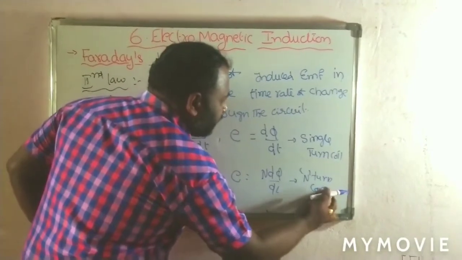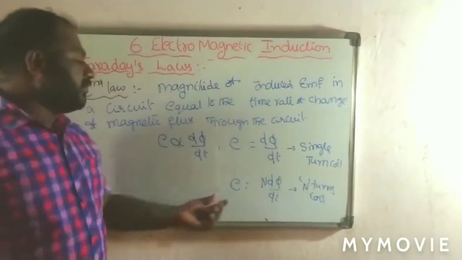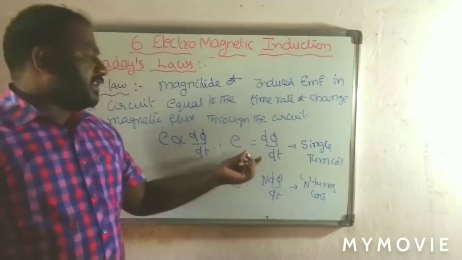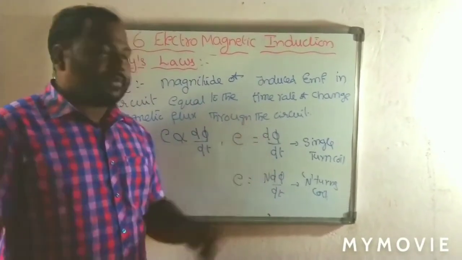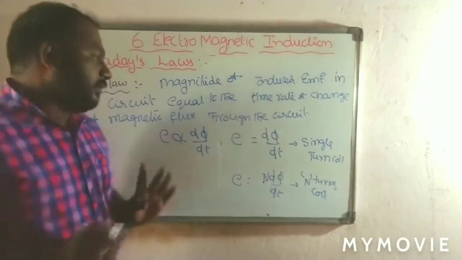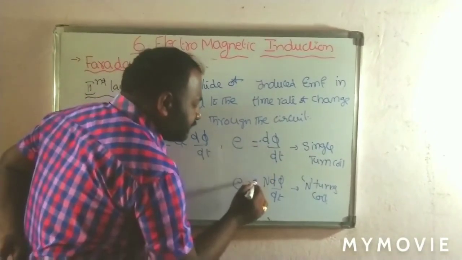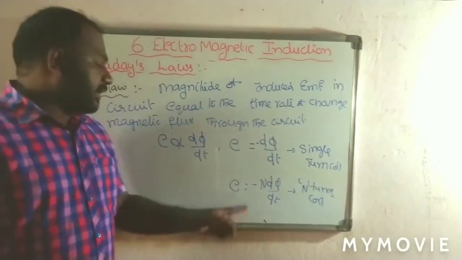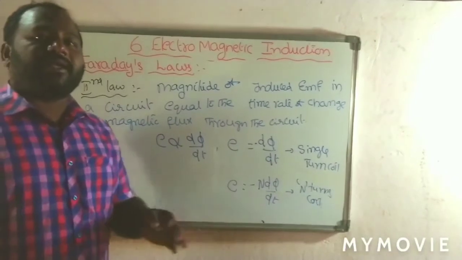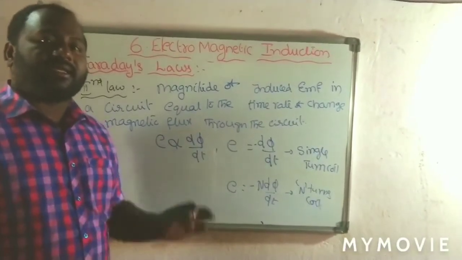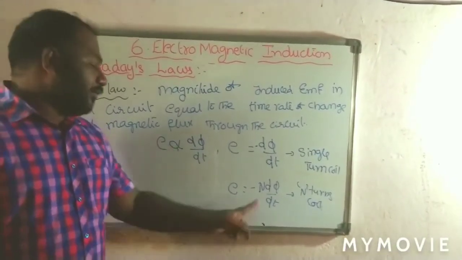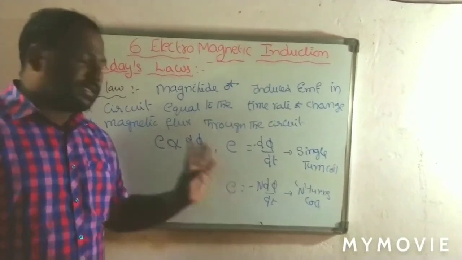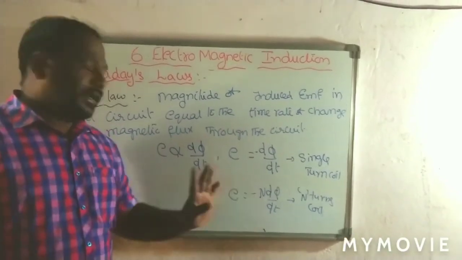The coil is having n number of turns, and the induced EMF in the coil is n into d phi by dt, whereas if the coil has only a single turn, the EMF is d phi by dt. But we are going to take a negative sign. This negative sign indicates the direction of the induced EMF. Here the negative sign is given by Lenz's law, L-E-N-Z. Lenz's law explains why we take the negative sign. In the next session we are going to discuss Lenz's law.